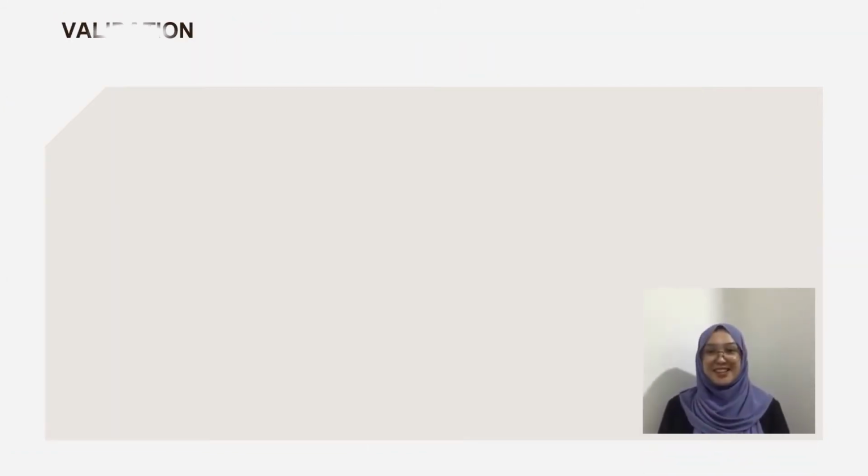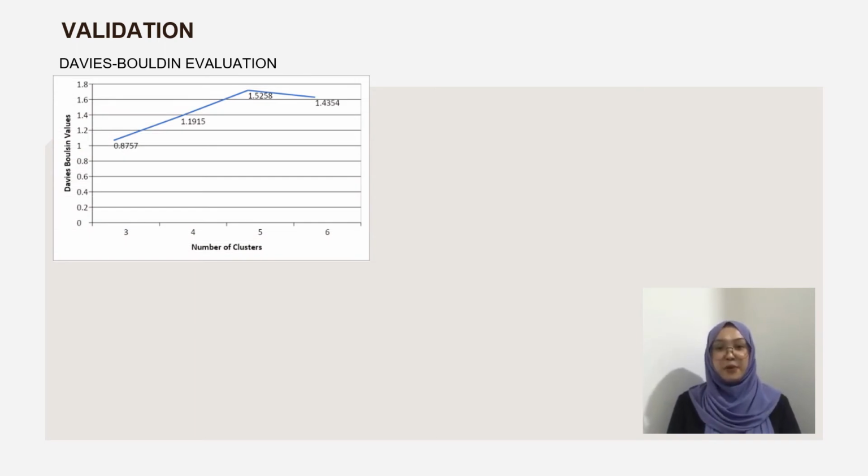The simulation results are then applied in the 3 cluster validity indexes to find the optimal number of clusters. Firstly, from figure 4.4.1, we can see the optimal number of clusters in Davies-Bouldin is at the point 3, 0.8757, which is at cluster 3.